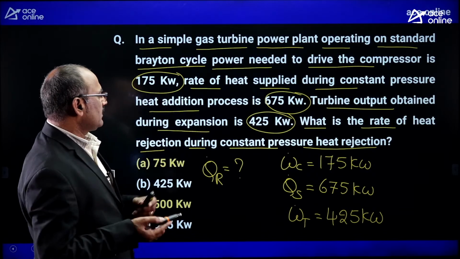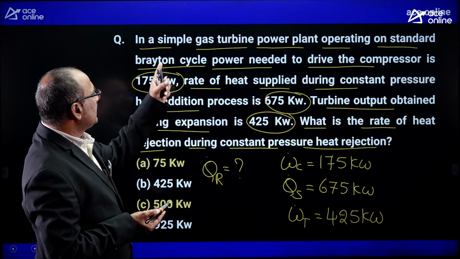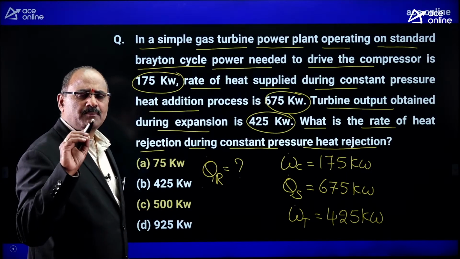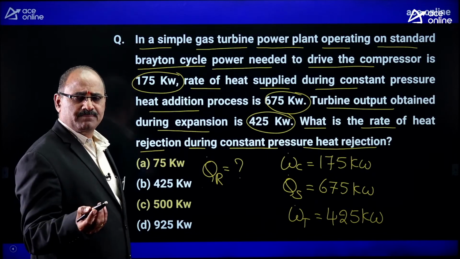Dear friends, it is given for the Brayton cycle because it is a simple gas turbine power plant. A simple gas turbine power plant works on the Brayton cycle.